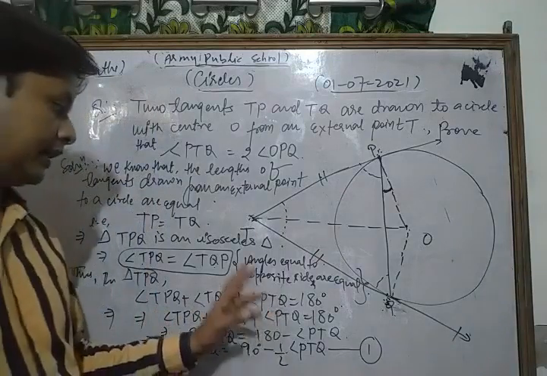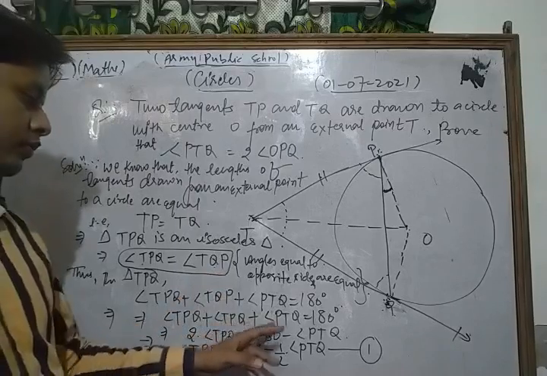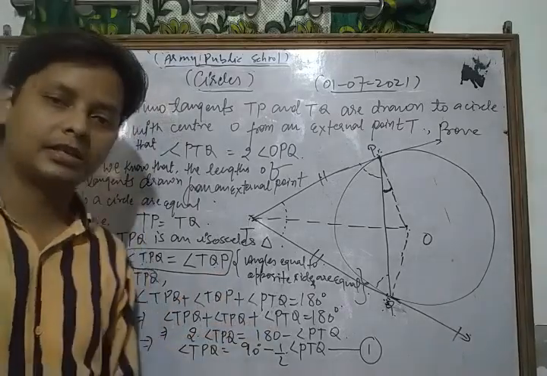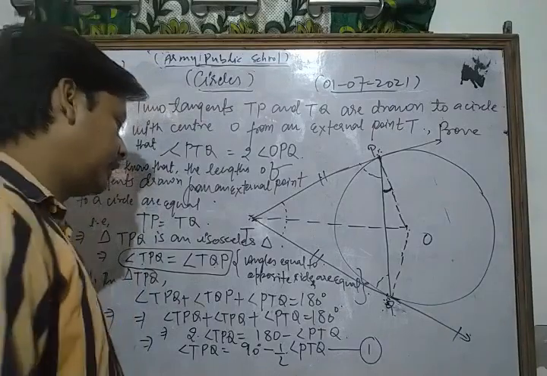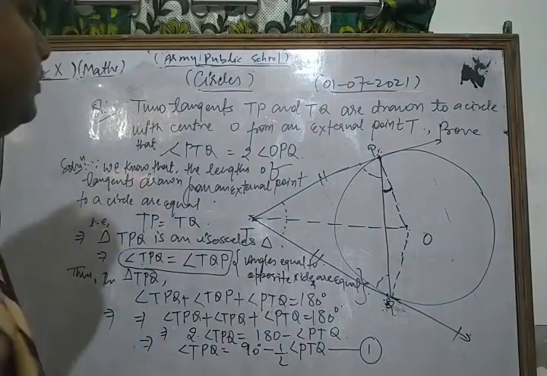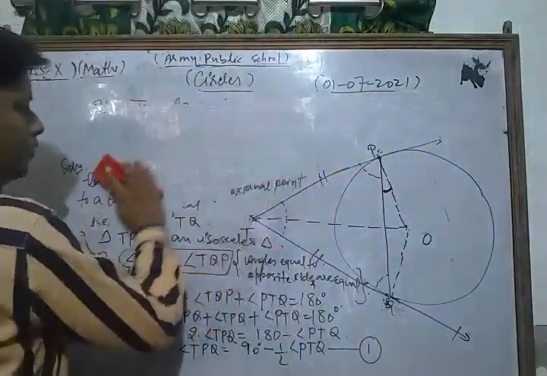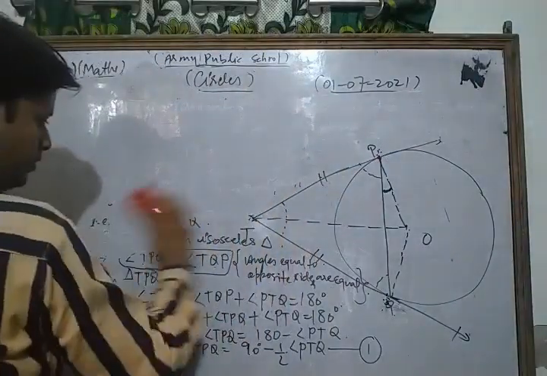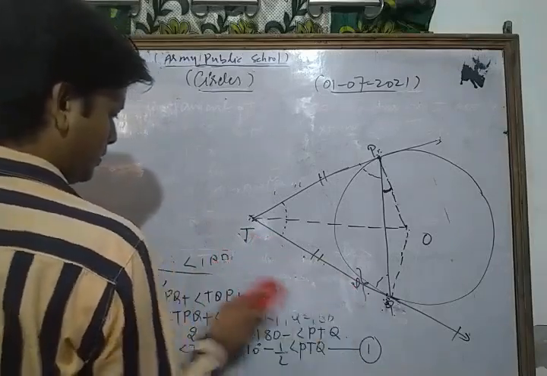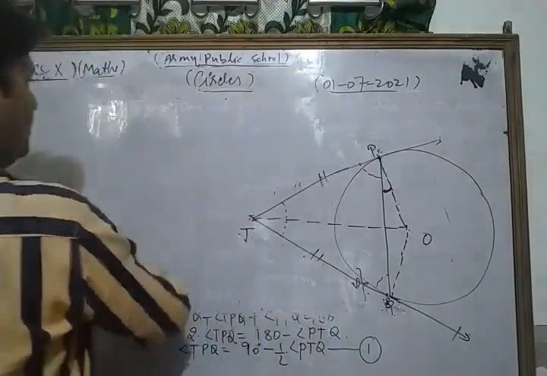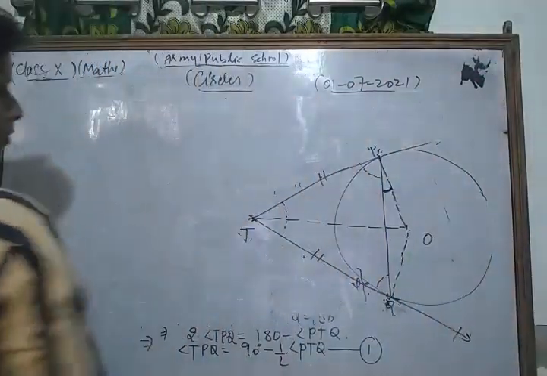From there we found that relation, and also using angle TQP equal to angle TPQ, we get angle TPQ is 90 degrees minus half of angle PTQ. Now look.